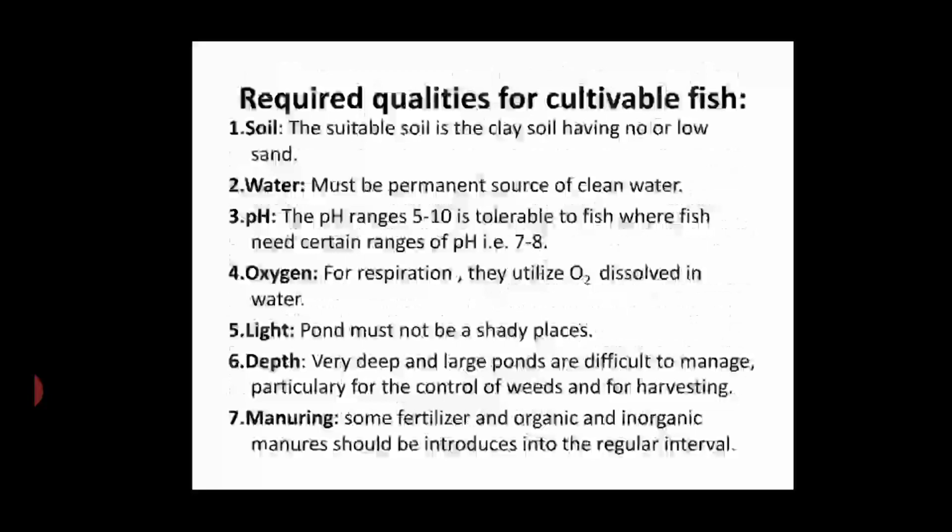Required qualities for cultivable fish. Suitable soil is needed for fish farming. Suitable water with suitable temperature and pH value. Oxygen we should supply more to the pond. Light is also needed. A light area of the pond is needed for fish farming. The depth of the pond also needs to be maintained, and fertilizer and organic and inorganic manures are also needed for the production of aquatic fauna in the pond.